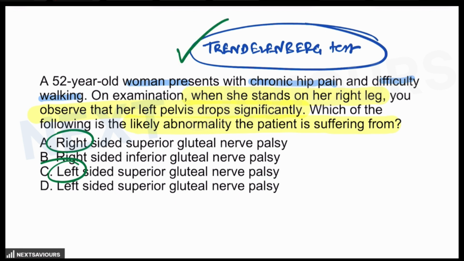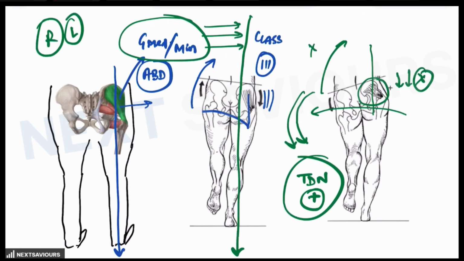Remember, for the Trendelenburg test, the side on which the patient is bearing weight is the side on test. If the patient is bearing weight on the right side, then the right-sided abductor mechanism of the hip joint is on test. If the patient is bearing weight on the left side, then the left-sided abductor mechanism is on test. And the key components of the abductor mechanism of the hip are the gluteus medius and minimus muscle contraction.